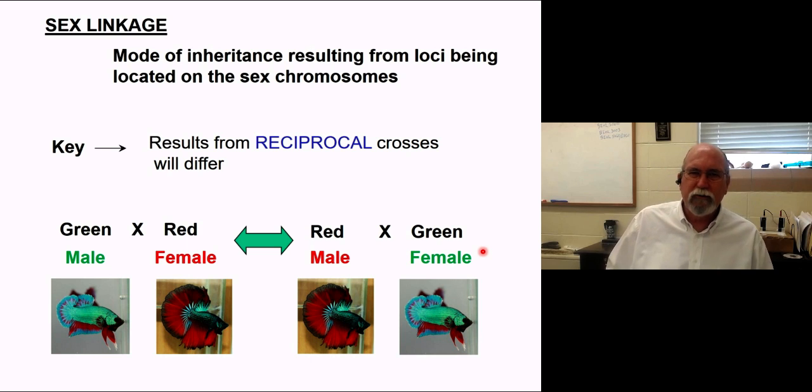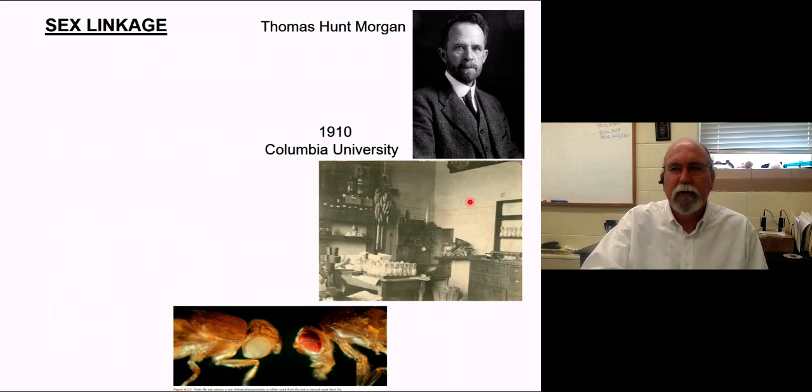So where did this idea of reciprocal crosses come from? Well, it actually came from Thomas Hunt Morgan. Mendel's ideas had been rediscovered about 1900, and people started trying to do experiments, realizing that these Mendelian traits were kind of interesting and that we finally had a model.